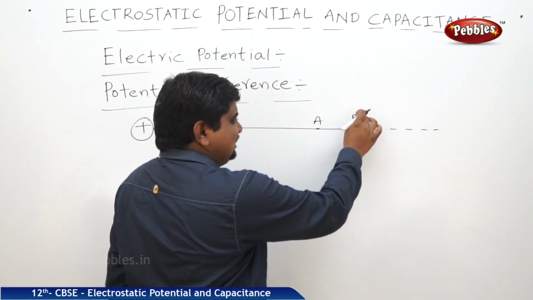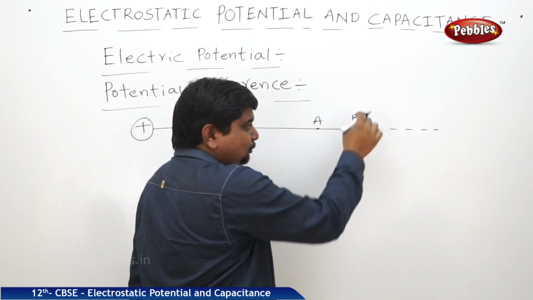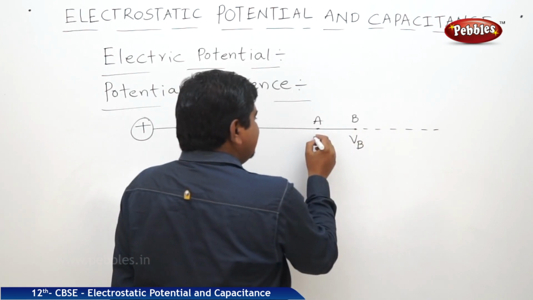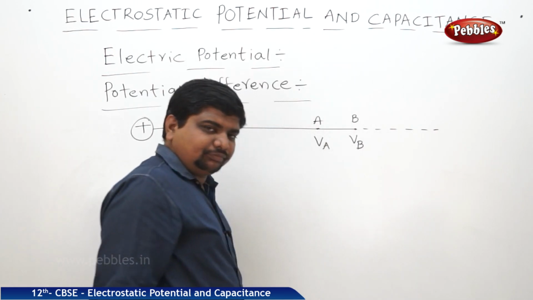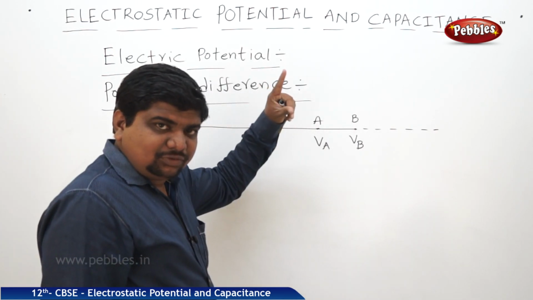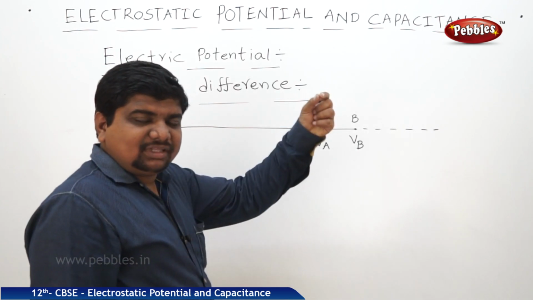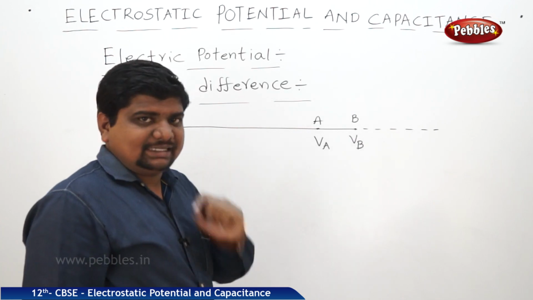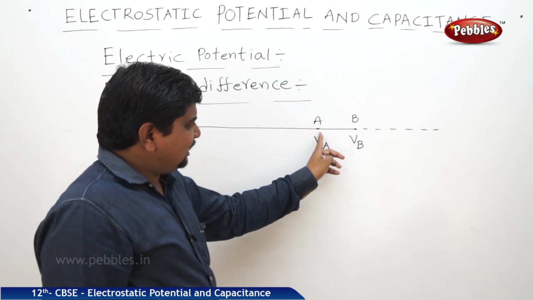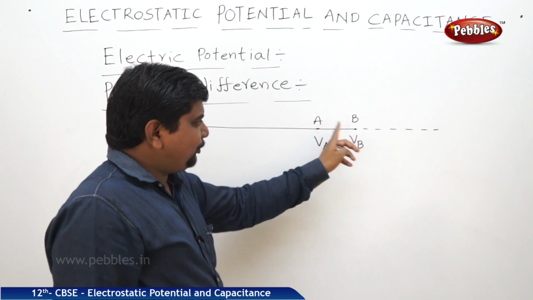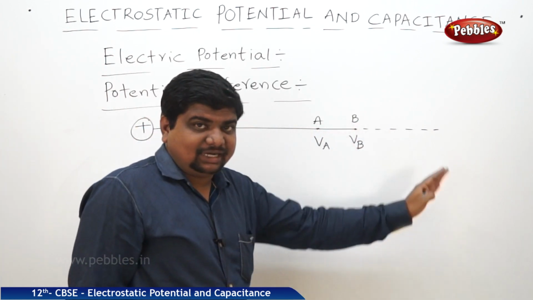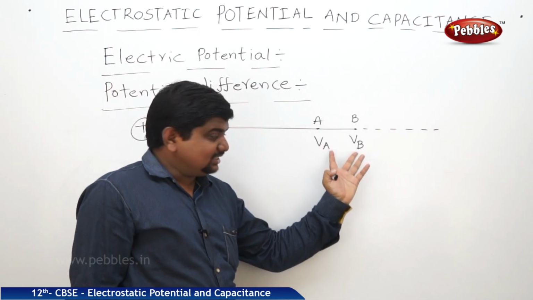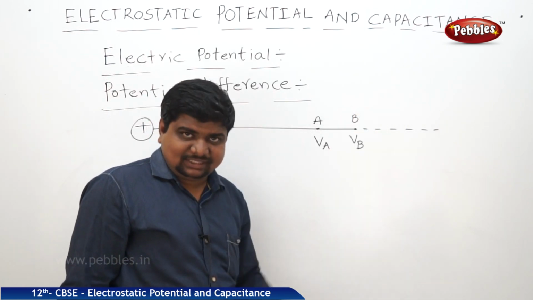Listen, the potential or electrostatic potential at position B is called VB. The electrostatic potential at position A is called VA. As usual, according to the freely falling body case, whenever the body is approaching towards the earth, point by point the potential energy of the body is decreasing. Here also, whenever the body is traveling from one point to another point in the straight line path, its potential energy also decreases. That means there is a variation in the electrostatic potential between 2 points in the path.